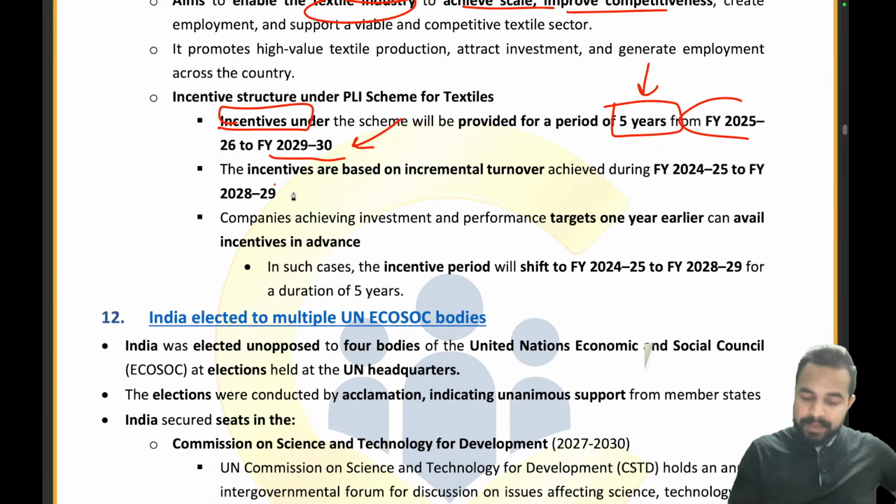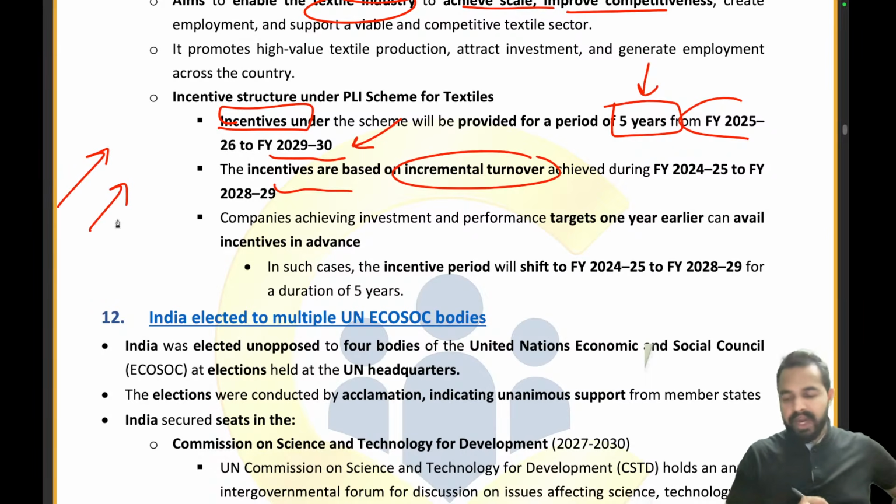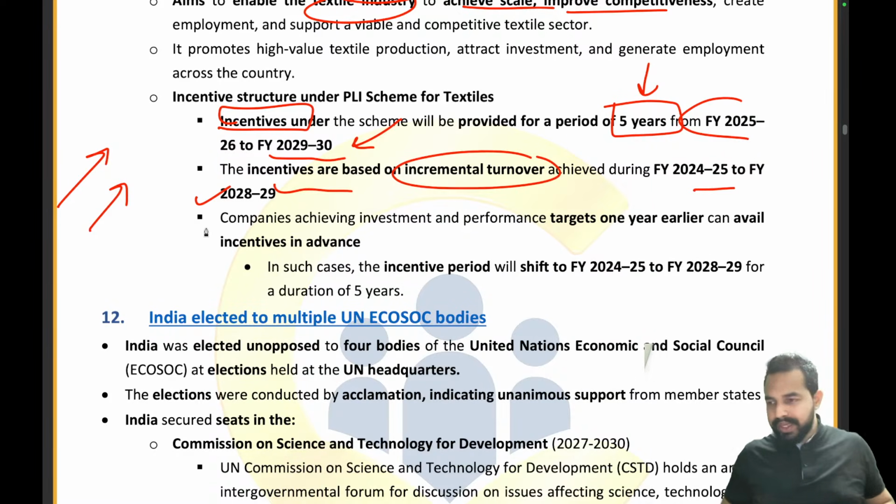And the incentives are based on the incremental turnover. The more you produce, the more incentive you will get. During the fiscal year 24-25 to fiscal year 28-29. See guys, a very important point. Incentives under this scheme will be provided for a period of 5 years. What are the 5 years? 2025-26 to 29-30, right? And these are based on incremental turnovers during the fiscal year 24-25 to fiscal year 28-29. So you have reduced one year, mainly from where it was starting. Okay.